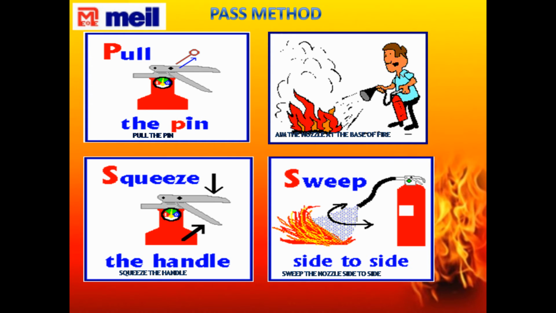S means squeeze the handle, squeeze the lever, and S means sweep side to side. Sweep the nozzle side to side. By the PASS method, you can use the fire extinguishers properly.